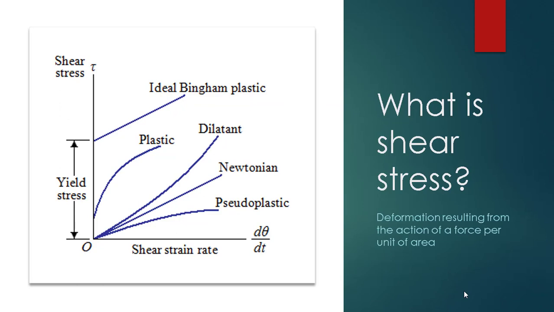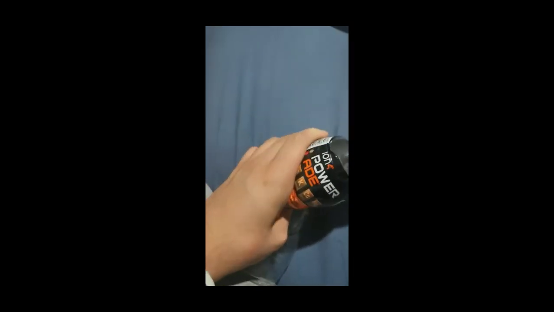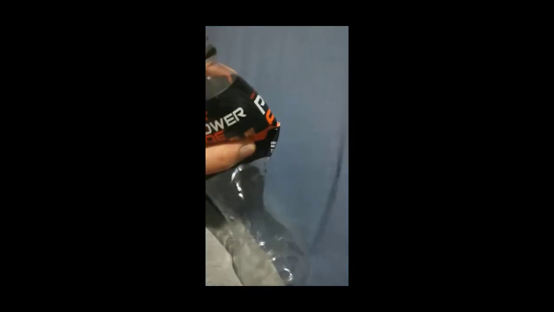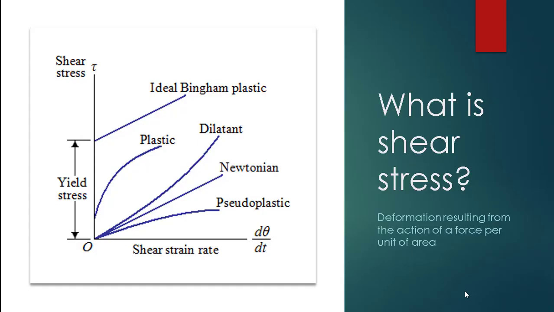We can see with this video that a shear stress must be applied in order for plastic to start to flow. After the shear stress is exceeded, we can see a deformation, and it has reached its yield stress. What is shear stress? Shear stress is the deformation resulting from the action of a force per unit of area.